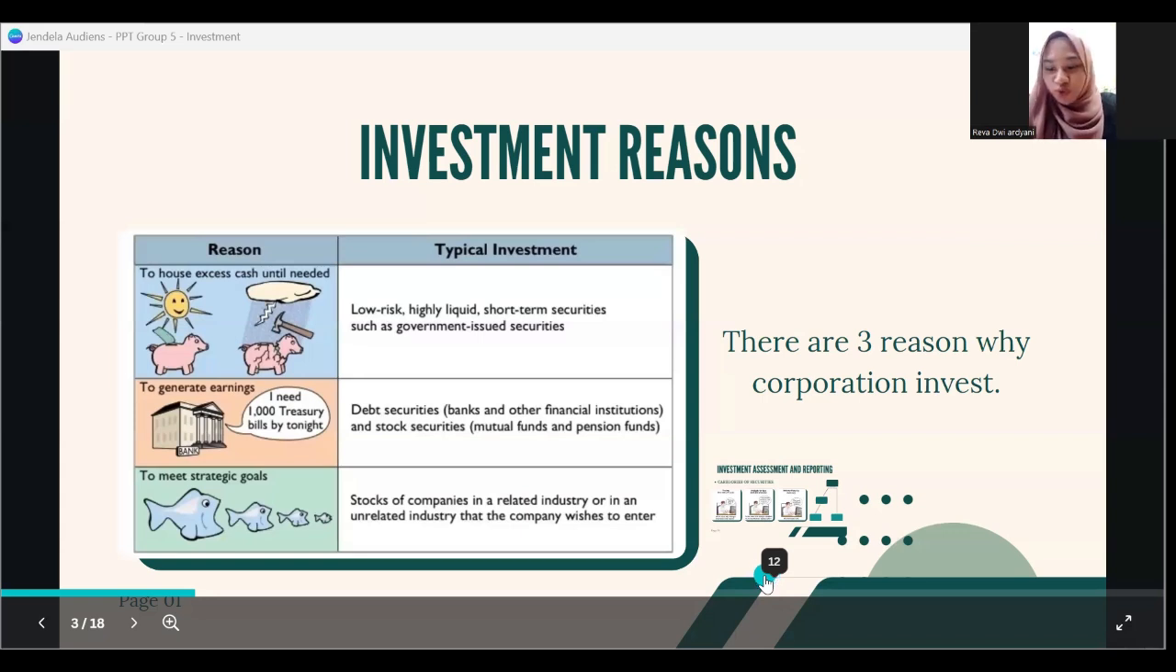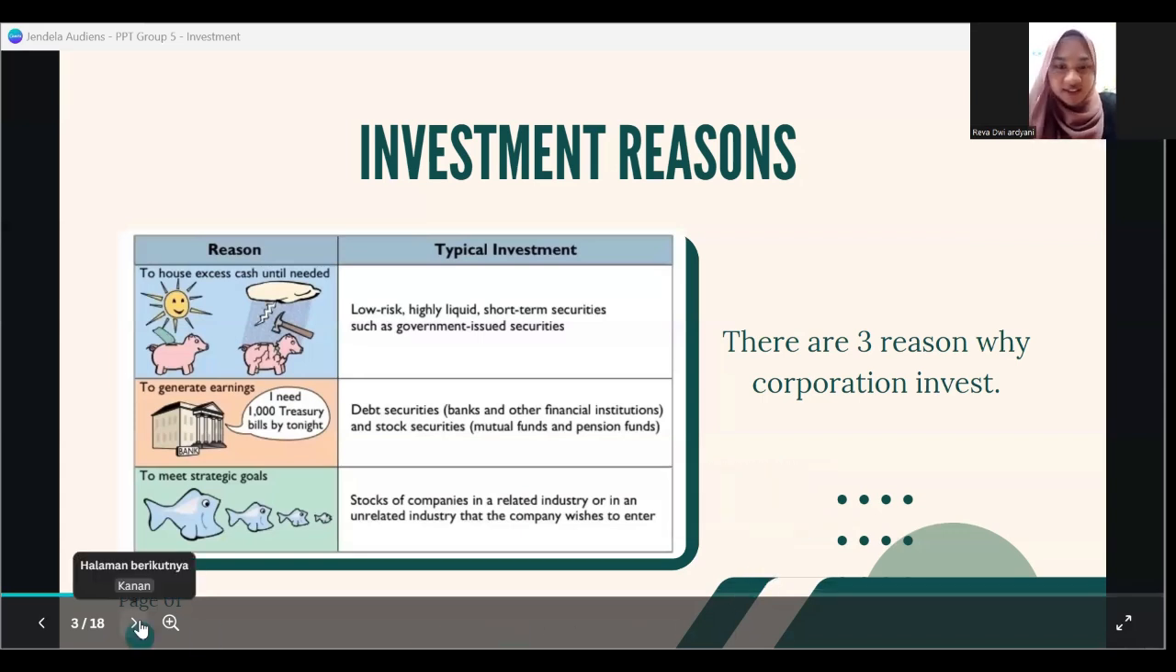Second, to generate earnings, a company invests to get return and earnings. When a company invests in a product, it will record investment revenue or dividend. And finally, to meet strategic goals, when the company acquires shares as a shareholder, the company has control over the company where shares are purchased.